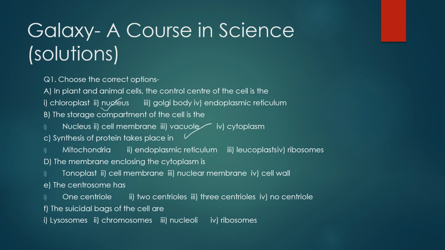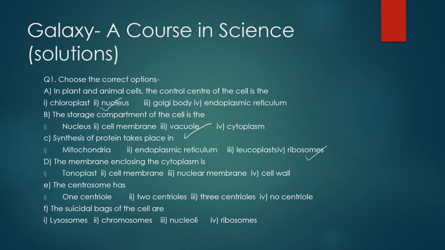No, it is a form of plastids and it cannot perform the function of protein synthesis. Ribosomes? Yes, these are the ribosomes which perform the function of protein synthesis or which are also called the site of protein synthesis, the cell organelle where the synthesis of protein takes place.